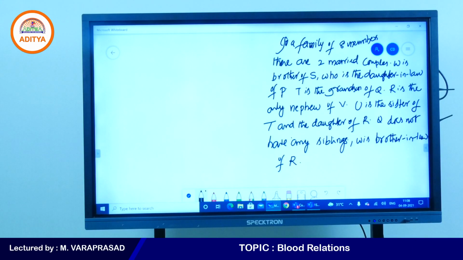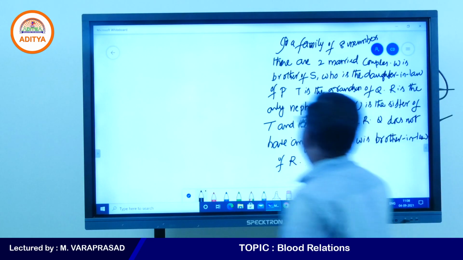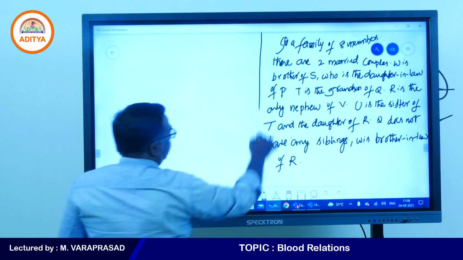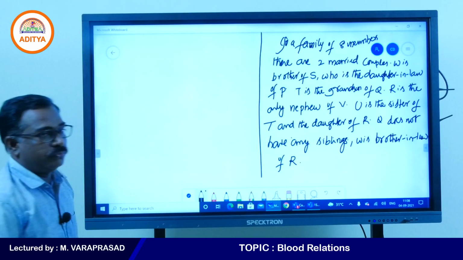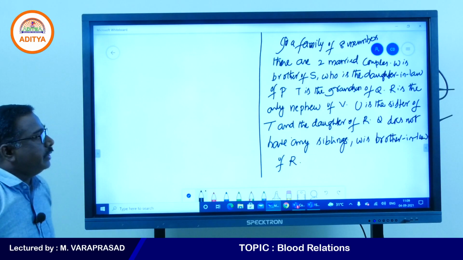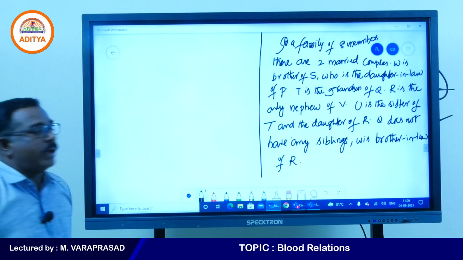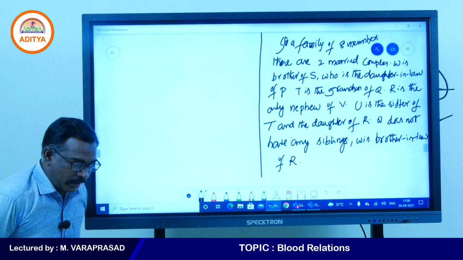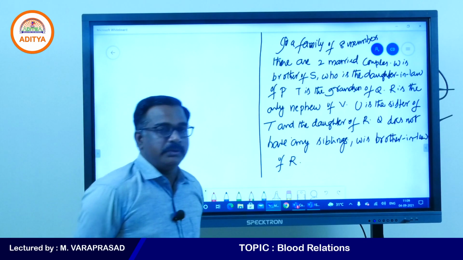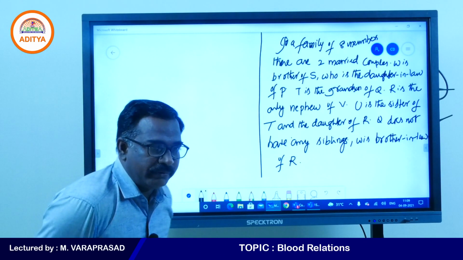One paragraph question is there on the board, right? One paragraph is given here and prepare the family map. We can discuss the questions now. For every paragraph they will give 4 to 5 questions. So, in a family of 8 members, there are 2 married couples. So, totally 8 members are there. In that 2 married couples means wife and husband will be there.